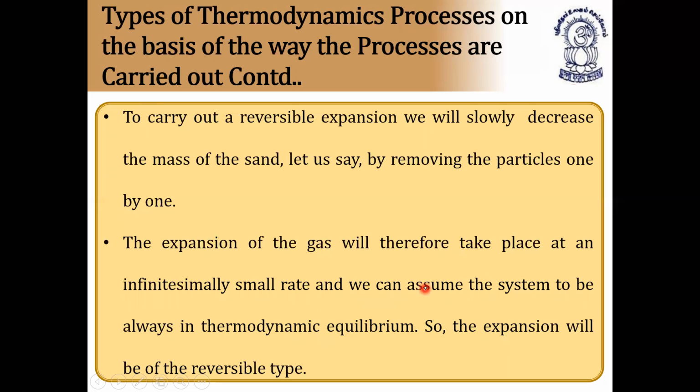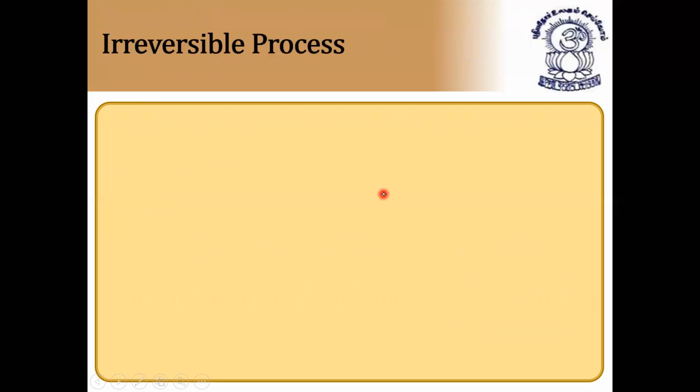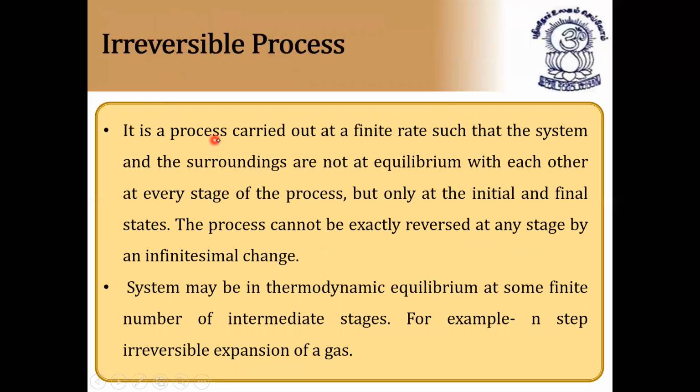So if you change the conditions, it changes the expansion. So this is called an irreversible process. An irreversible process is a process carried out at a finite rate such that the system and the surroundings are not in equilibrium with each other. This point is important. They'll ask statement-based questions from these two processes. Which of the following is true regarding reversible process, and statement-based questions they'll ask in the examination objective. They'll give 3 to 4 statements, and they'll ask which is true, which is false.